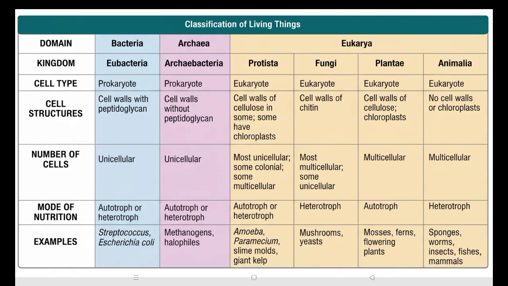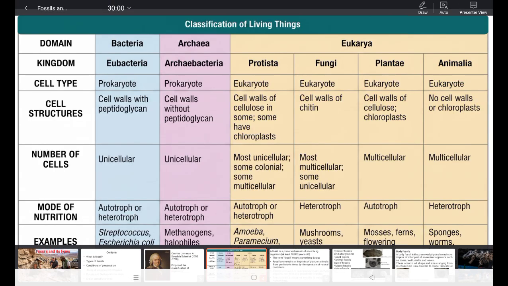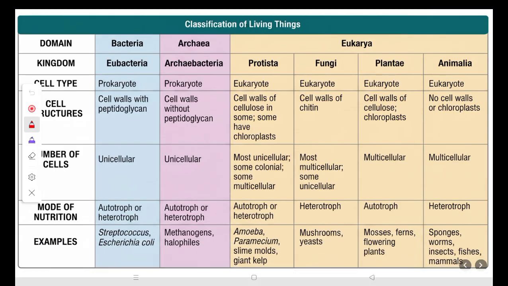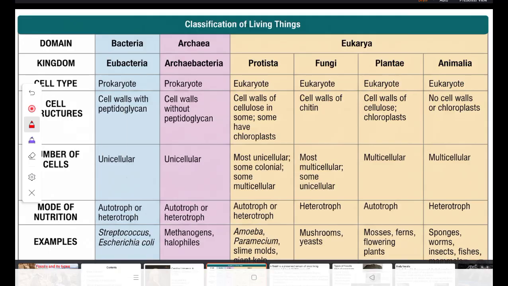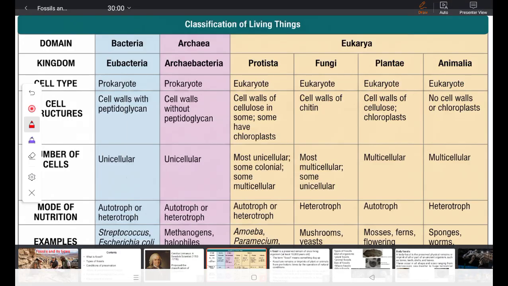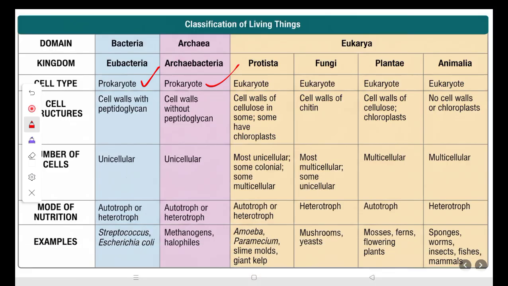So these are their characteristics. The eubacteria and archaeobacteria are prokaryotes, and protista, fungi, plantae, and animalia are eukaryotes.